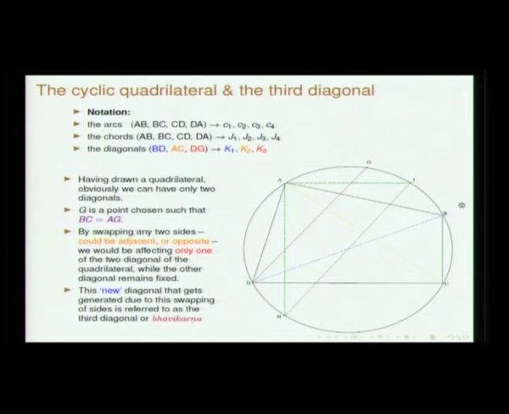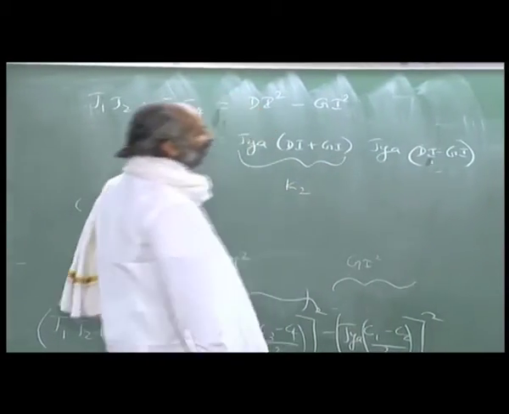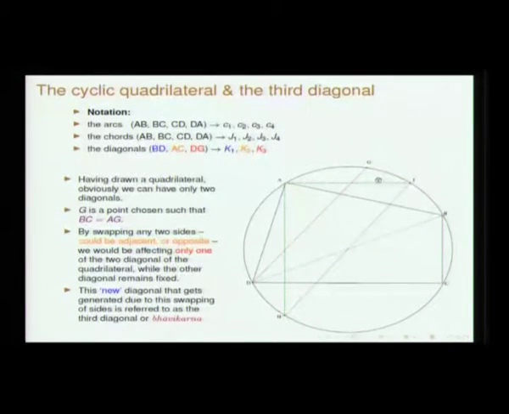So, which is one of the diagonals, K2. You can see what the other is going to be. This is DI minus GI, so this is basically DG, which is the third karna, K3.